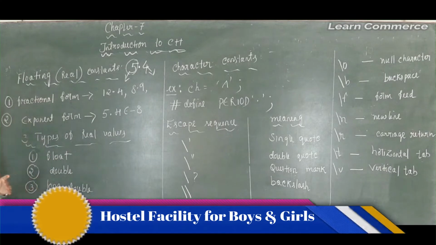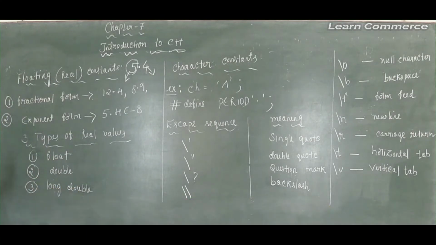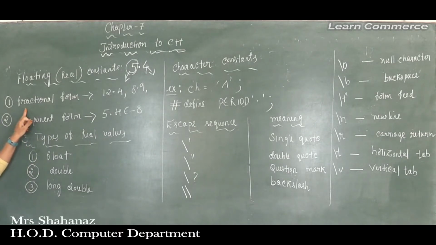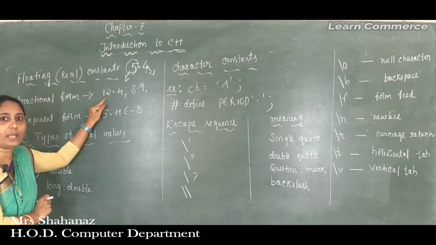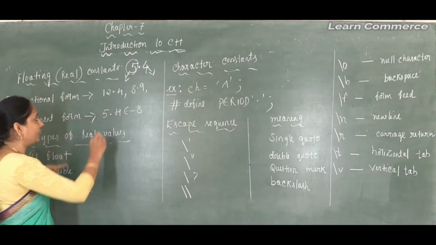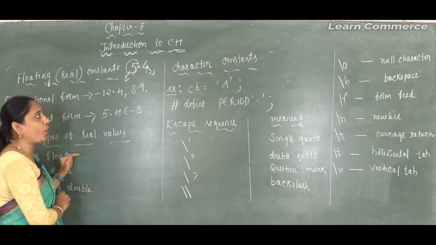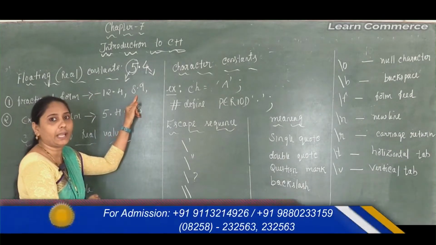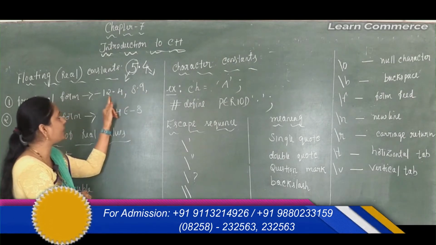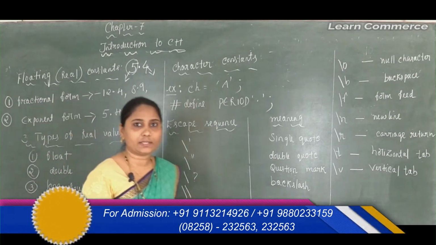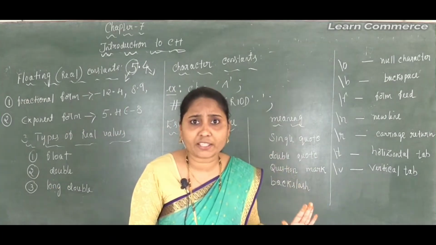So a fractional form number consists of signed or unsigned digits including a decimal point between the digits, for example minus 12.4 or 8.9. This is an example of a signed digit and this is an unsigned digit.